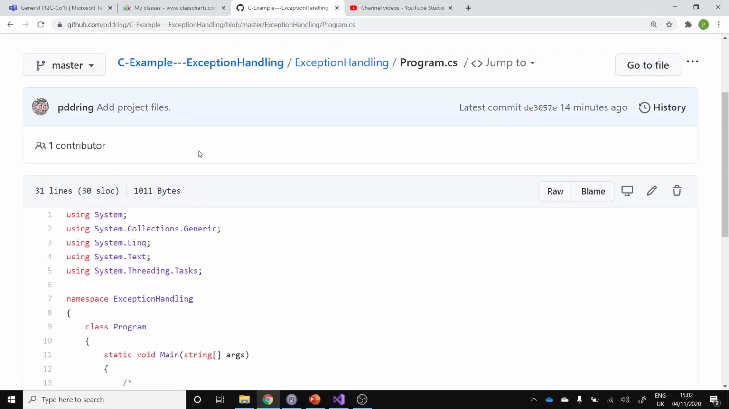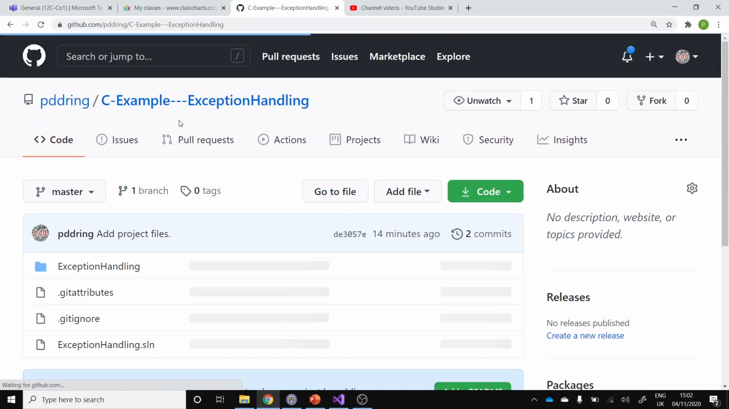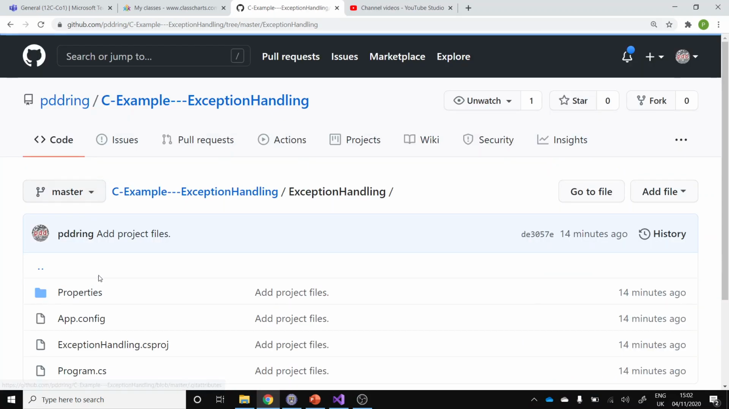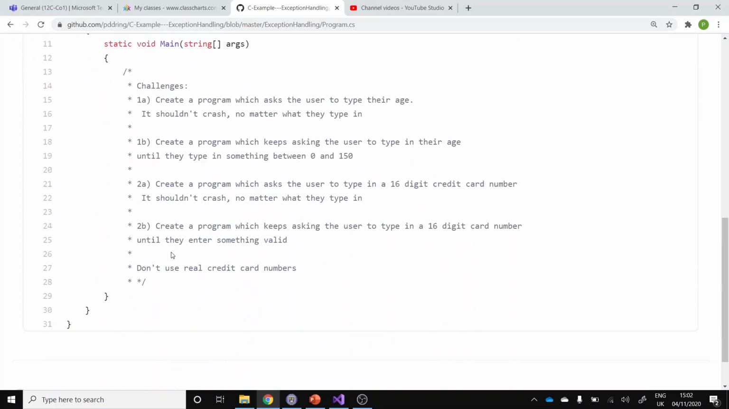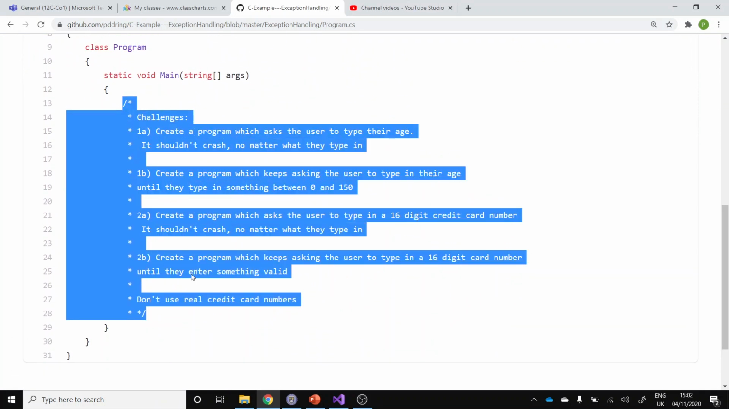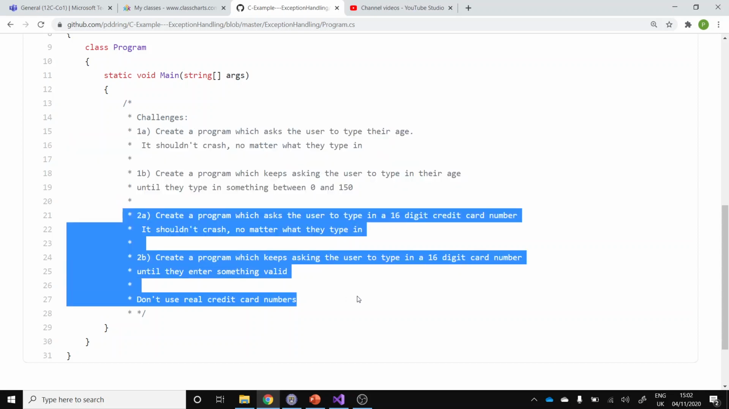So the starting point for this program, you can access all of the code via GitHub. There should be a link alongside this video. The program code that we'll use to begin with just has a C# .NET framework console application with some comments in. I'm going to go through the first two challenges in this video, and then the next two challenges are pretty much the same kind of thing, but just as a challenge for you to work through on your own.